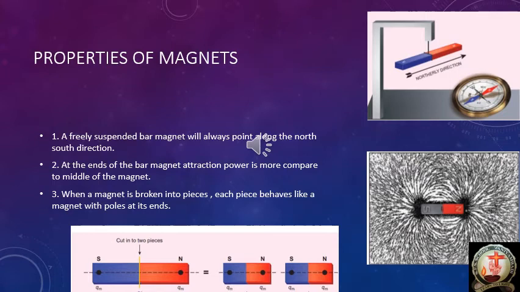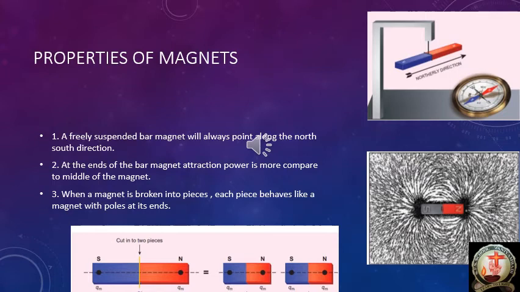Suppose all of you see the third figure. That is a bar magnet. That bar magnet has two poles, south pole and north pole, and it has a magnetic length also. What is that? 2L. That bar magnet is broken.